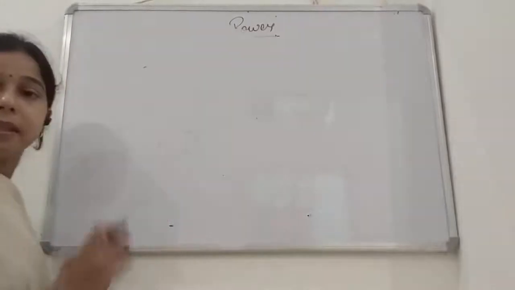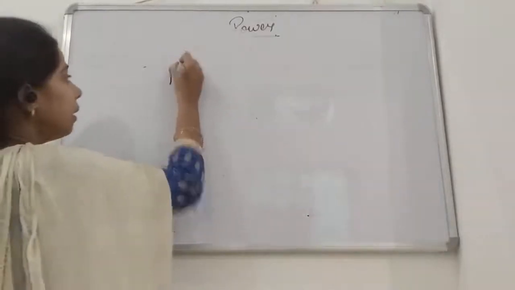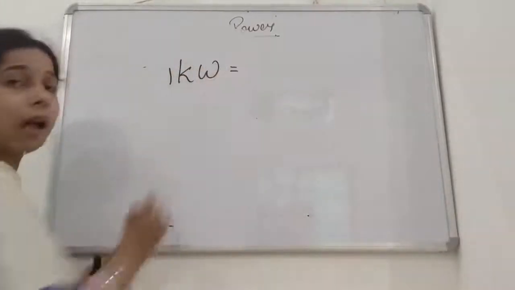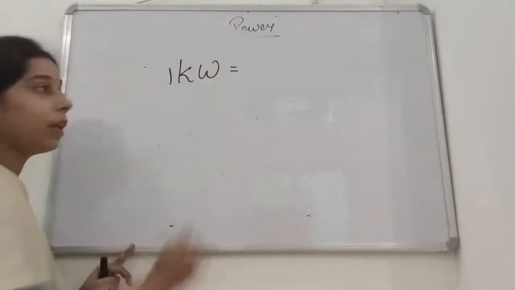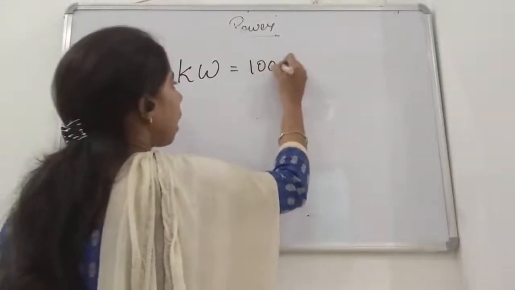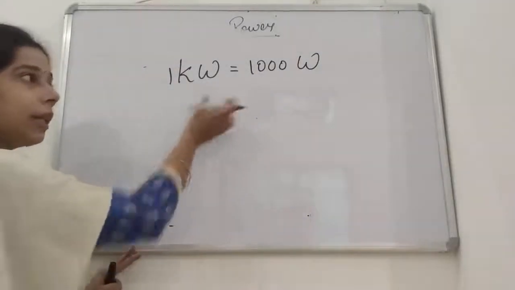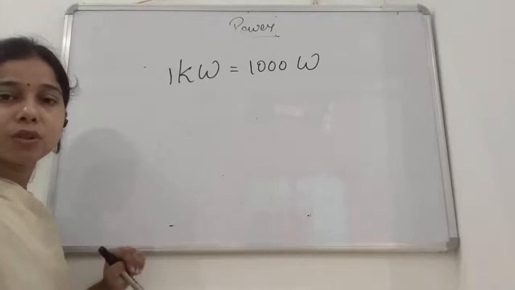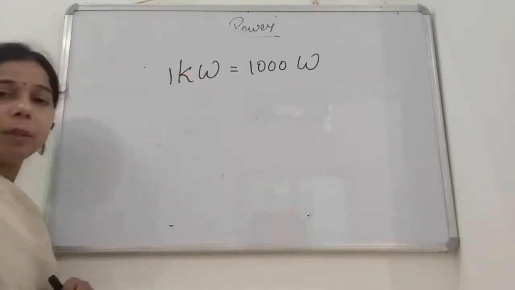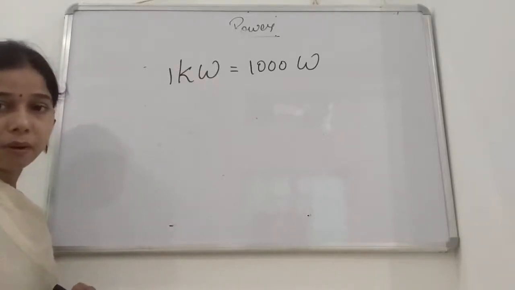To represent the watt, 1 kilowatt is the larger unit. You know that kilo we represent as 1000. So 1 kilowatt will be equal to 1000 watt.